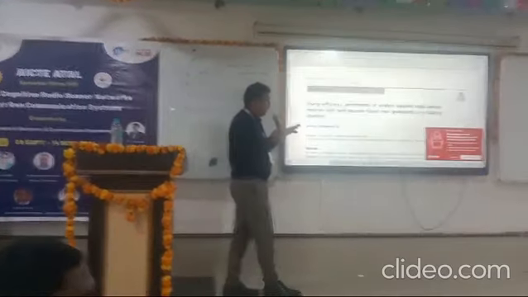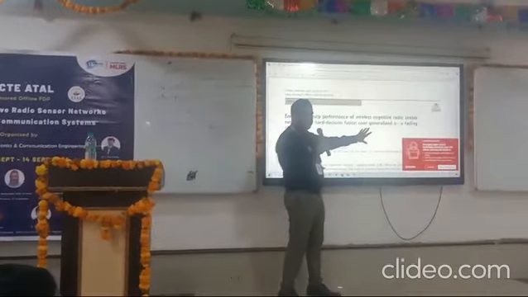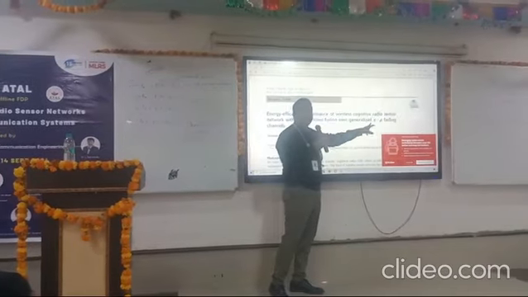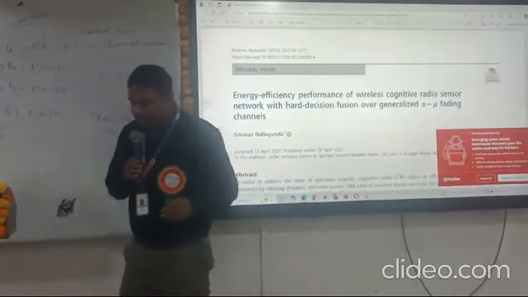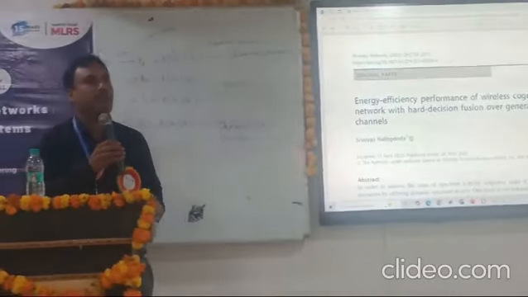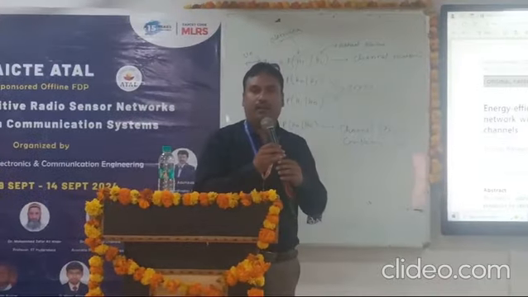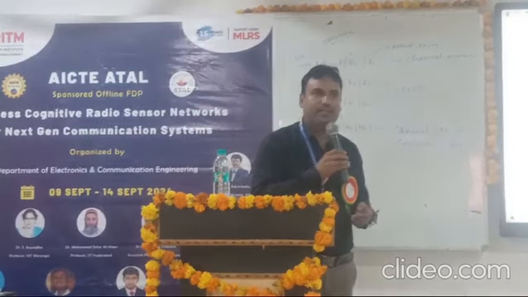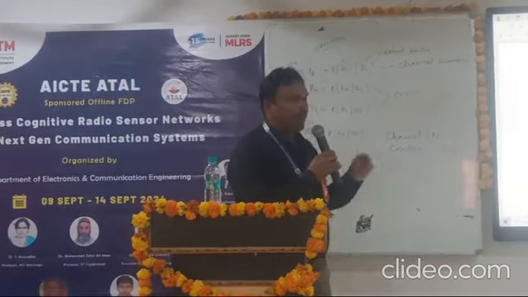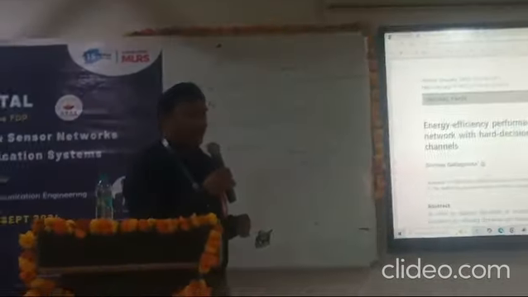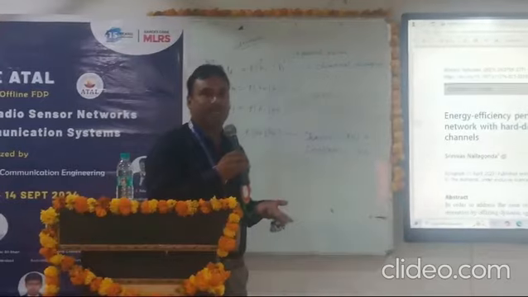And we know what fading channels are, but here in this paper I have shown generalized fading channels, and it is an alpha mu fading channel. There are several fading channels: Rayleigh fading channel, Rician fading channel, Nakagami channel, Weibull channel. There are so many fading channels, but this is a generalized one. Whenever you substitute the alpha value and the mu value, you will get the individual fading channels.